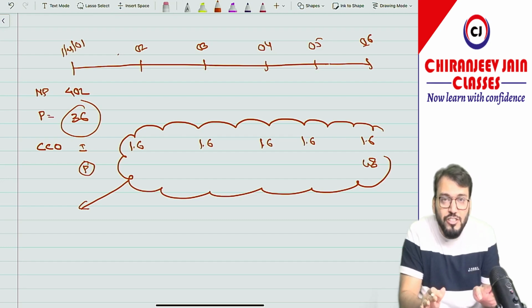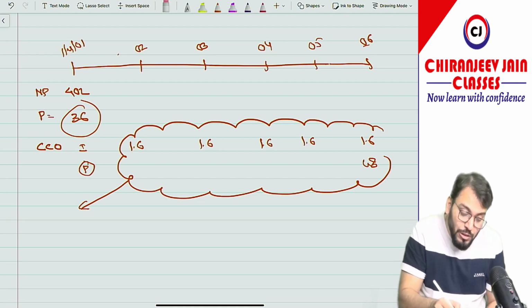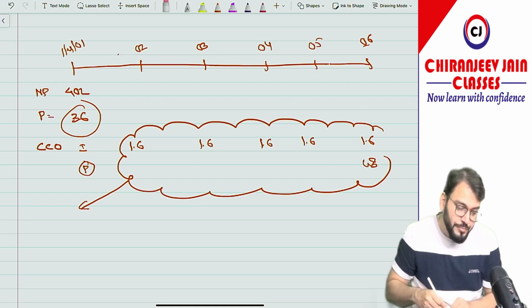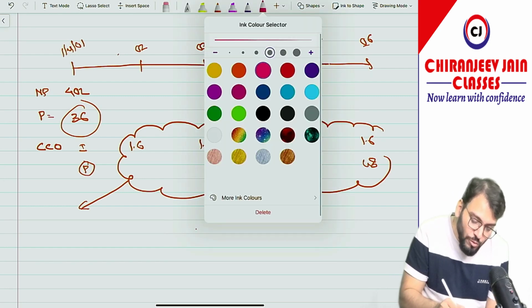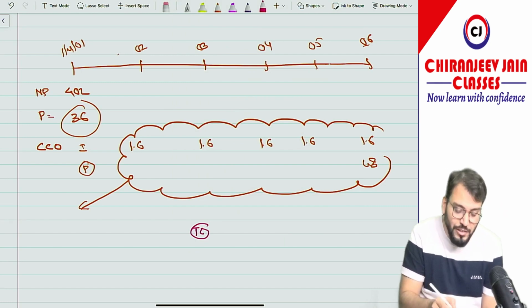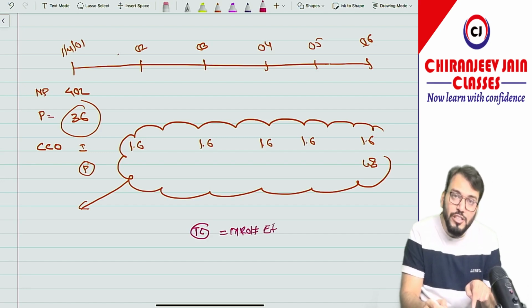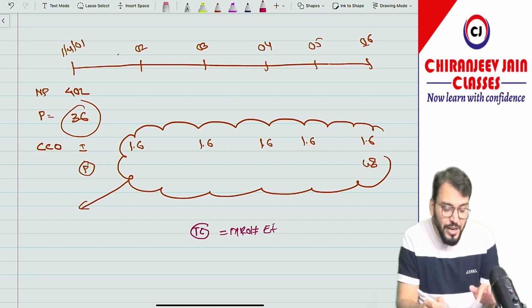And whenever there is no transaction cost, the market rate of interest and EIR will be the same. Are you getting what I am saying? In this case you can see there is no transaction cost, so the market rate of interest will be equal to EIR. Understood? The present value of this will be equal to 36 only. I hope you are understanding.